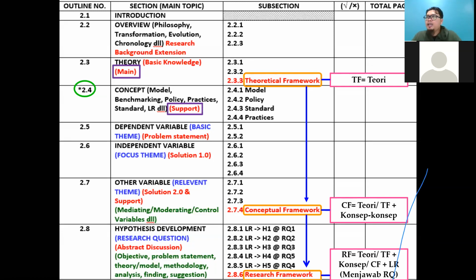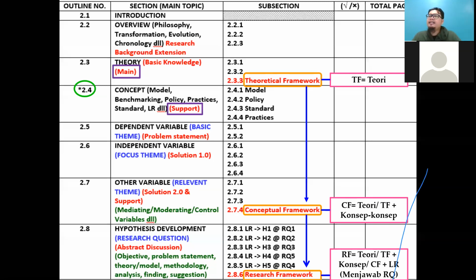So 2.8.1, you should copy and paste from your research question, research objective, or hypothesis. If you are in quantitative research, you should represent the research hypothesis. If you don't have a research hypothesis, you should represent the research question. But for some types of research in science, engineering, or technical fields, you should use a research objective. For qualitative, for sure you don't have hypotheses. You need to answer all your research questions.